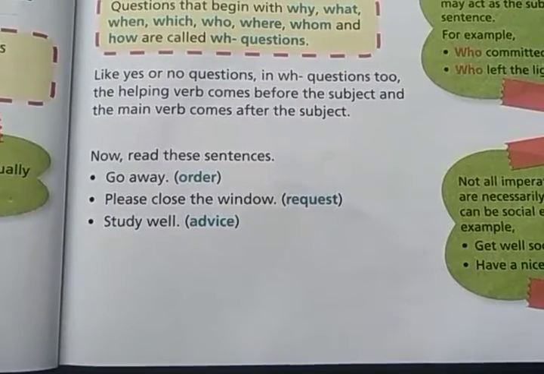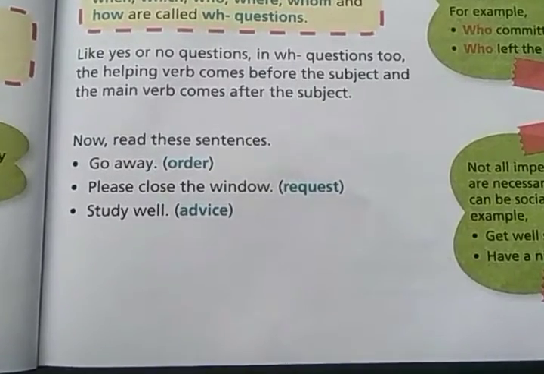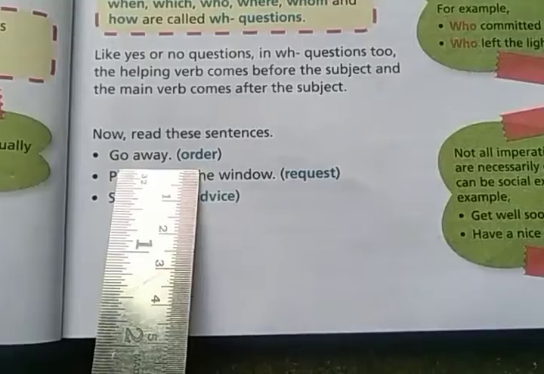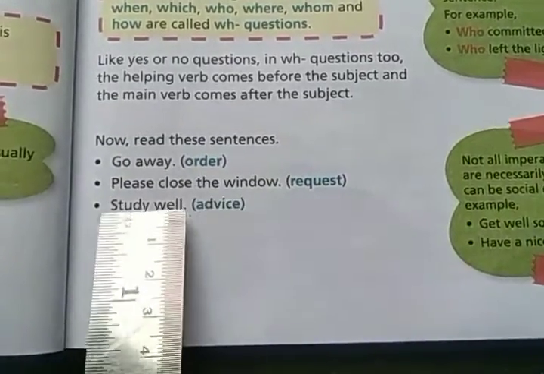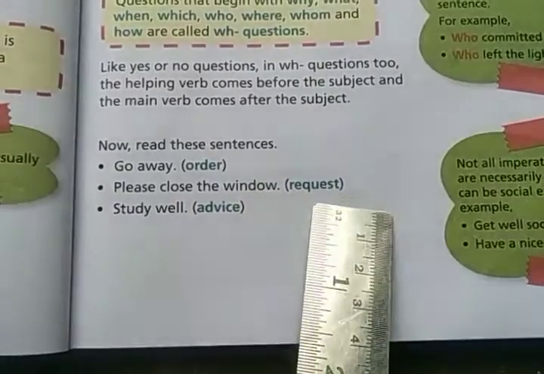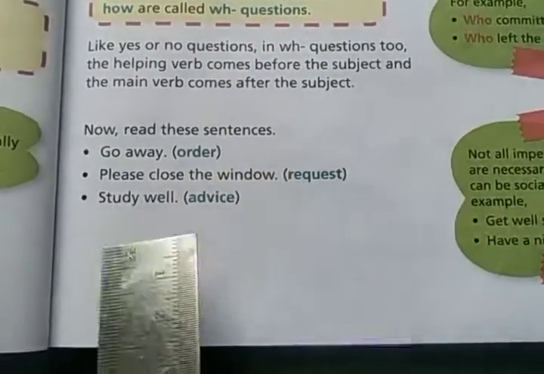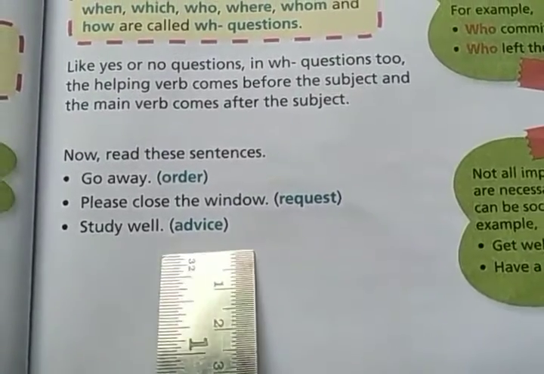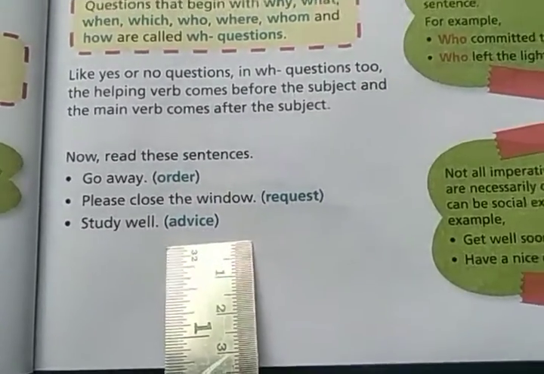Now let's move on to our third type of sentences, that is the imperative sentence. Now read the sentences. Go away. This is an order, right? Please close the window. When you add please, close the window, then it becomes a request. Study well. When you say to someone study well, that's advice. It's an advice kind of sentence.